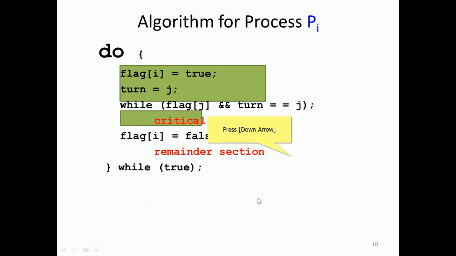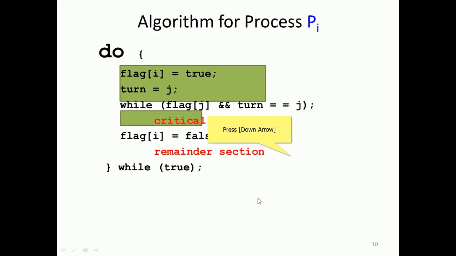So here, algorithmically, we have flag i equal to true and turn equal to j. Then while flag j and turn is equal to j, the process will remain here.